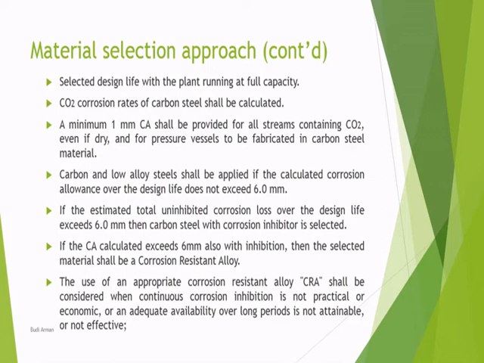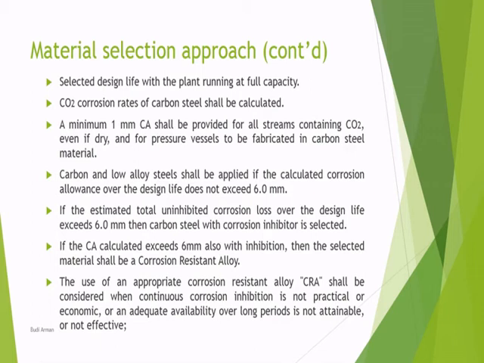Okay. If the calculation with the inhibitor exceeds 6 mm, we will upgrade the material to CRA. The use of corrosion resistant alloy CRA shall be considered when continuous corrosion inhibition is not practical or economic.